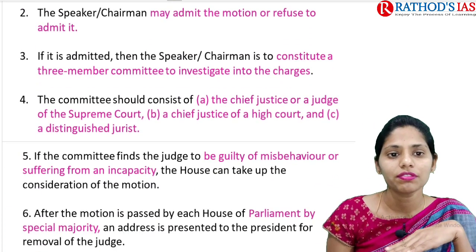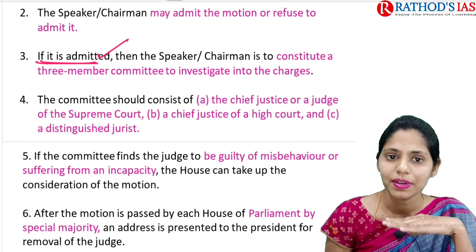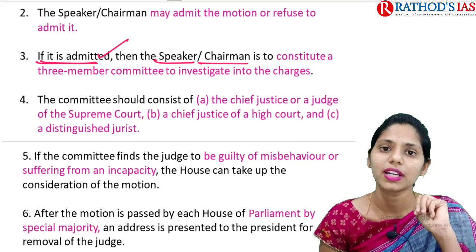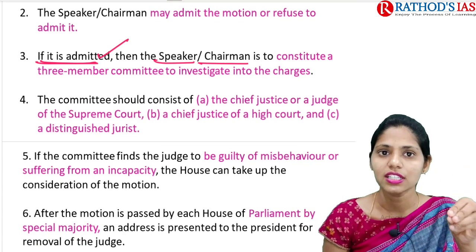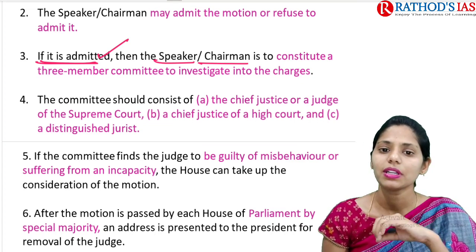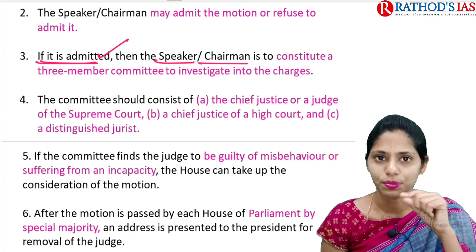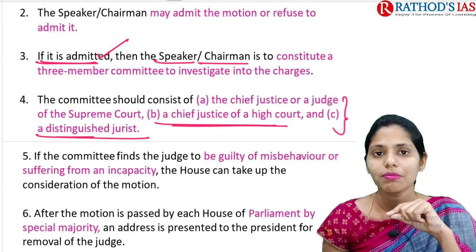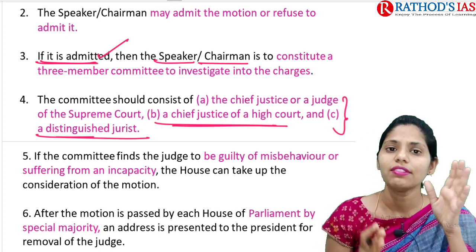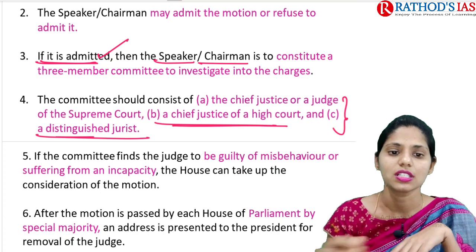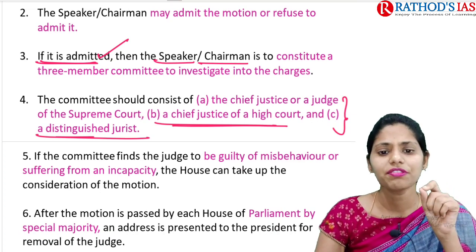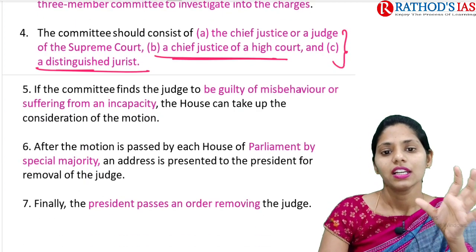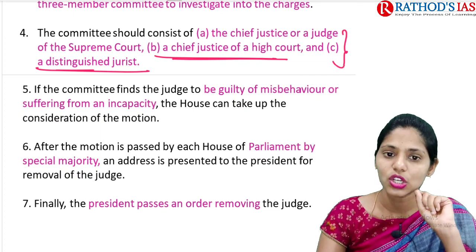Okay, next, if this removal motion is admitted by the presiding officer, then the Speaker or Chairman will constitute a 3-member committee to investigate the charges against the High Court judge. This committee mainly contains a Chief Justice or judge of the Supreme Court, a Chief Justice of a High Court, and also a distinguished jurist. These 3 members will look into the charges against the High Court judge. And if this committee finds the judge to be guilty of misbehavior or suffering from an incapacity, then the house can take up consideration of this motion.